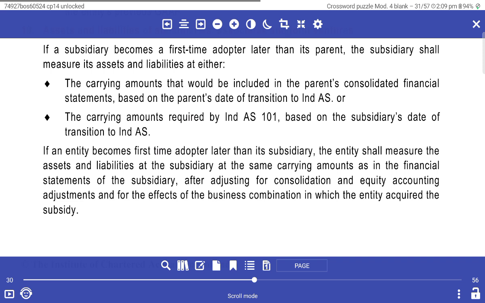If the entity became first and out to later and subsidiary entity shall mature then assets and liabilities of subsidiary the date maturing as a financial statement subsidiary after testing consolidated entities according to testing as on the effect of maturing combination with the entity acquired the subsidiary.